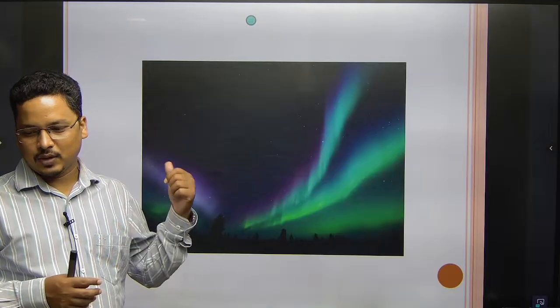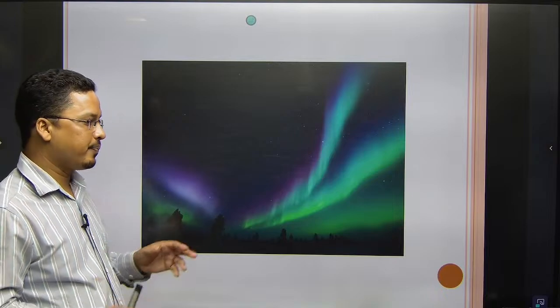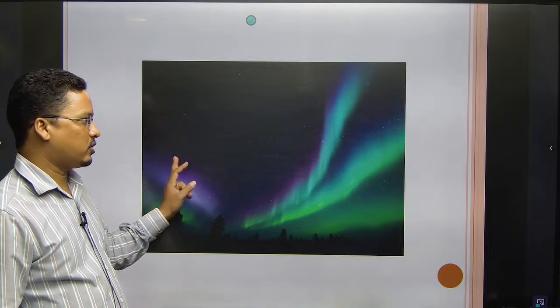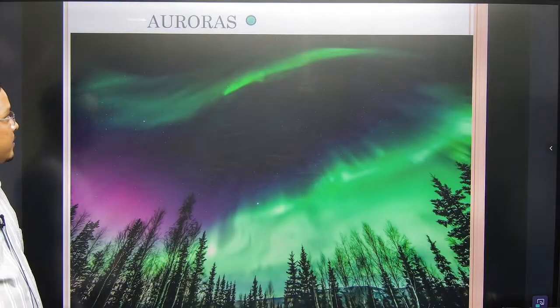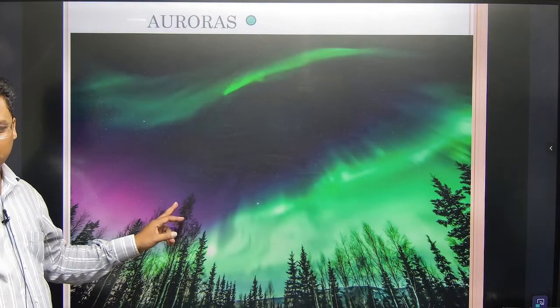If there is more nitrogen or more oxygen there, the color will be different. For example it is pinkish, here you can see the pink color, green color, blue colors, these are the colors produced, generally due to the nitrogen. Here you can see the beautiful colors, the northern lights, auroras, right.